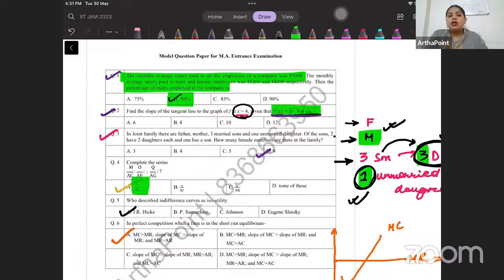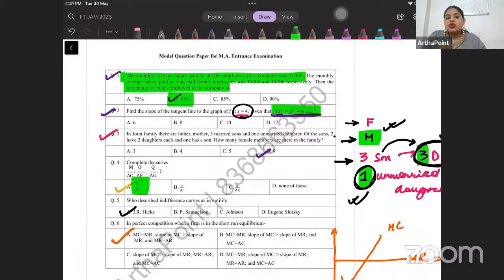So when I talk about who gave indifference curve as iso-utility concept, if you start searching for it, beta, a lot of the websites are going to tell you it was given by British economist Edgeworth. He is the one who proposed this concept.